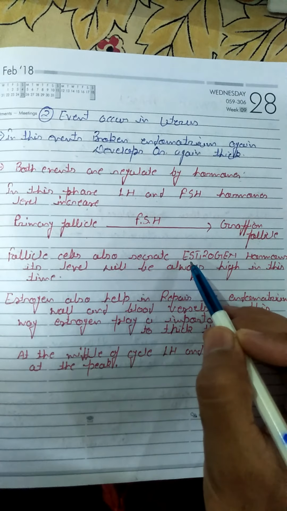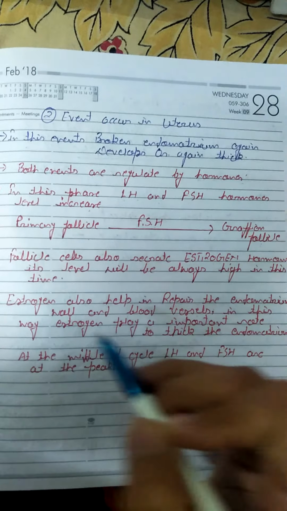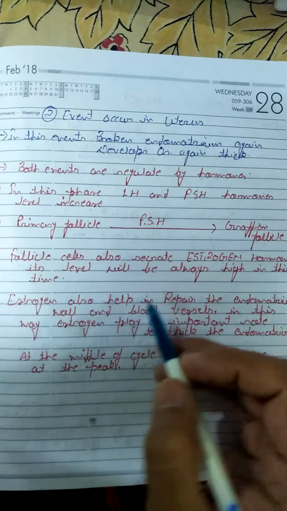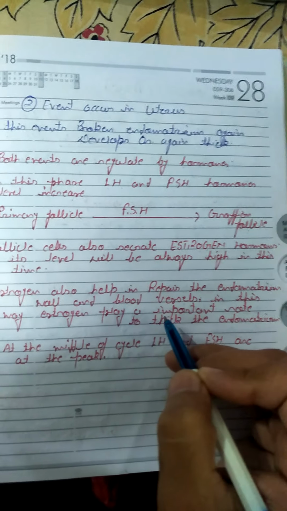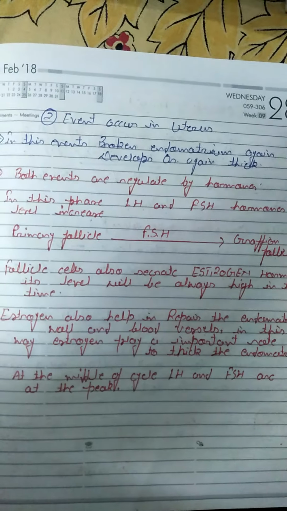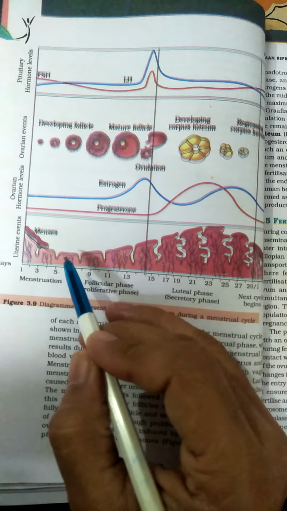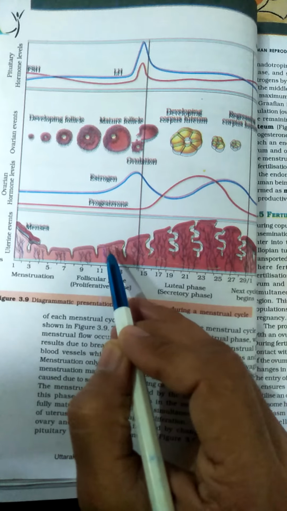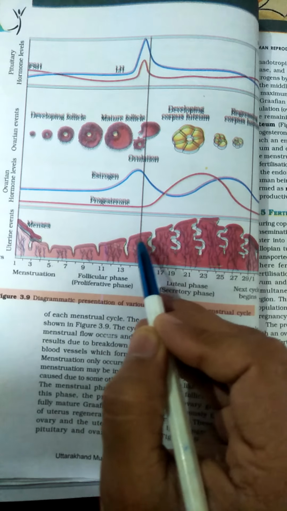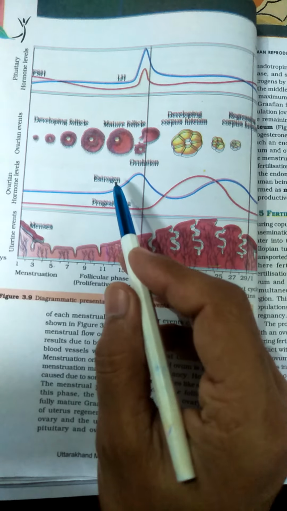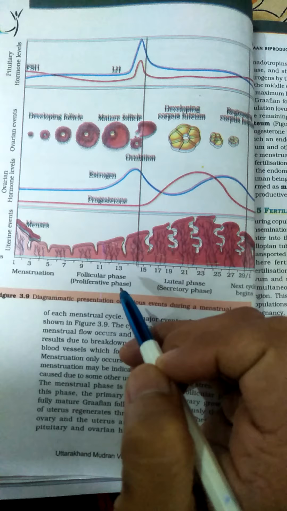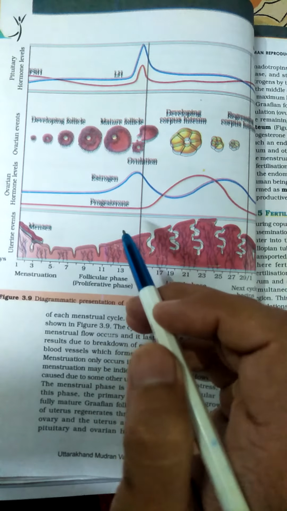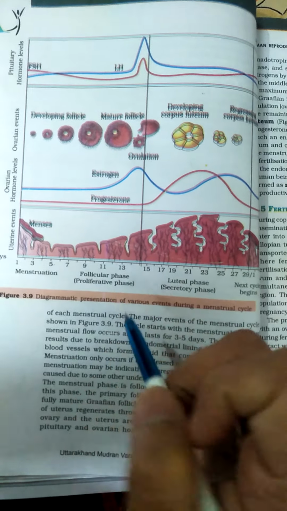Another important work of estrogen is that it also helps repair the endometrium wall and blood vessels. In this way, estrogen plays an important role in thickening the endometrium wall. Look here, the endometrium wall is gradually becoming thicker and thicker. So estrogen plays a very important role in thickening and repairing the endometrium wall. That is the basic and important work of estrogen during the follicular or proliferative phase.